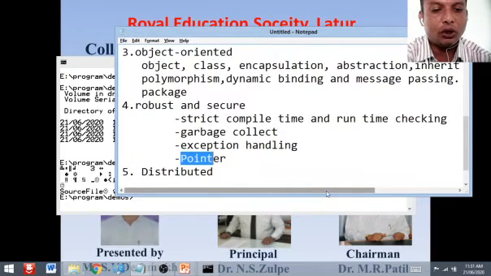Another feature is the pointer variable. The pointer variable is part of the C and C++ languages, whereas they eliminated the pointer variable from Java. As we know, a pointer variable is a variable that acquires the address of another variable of a similar data type.